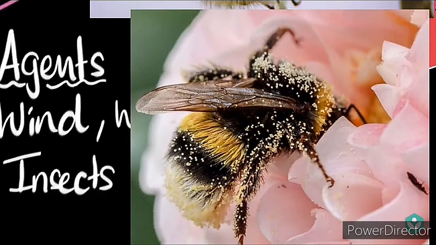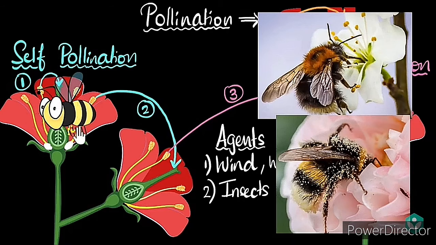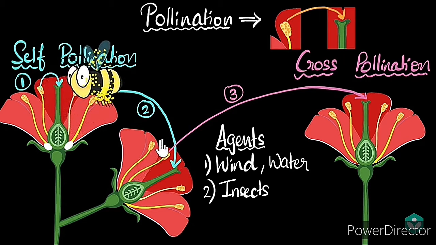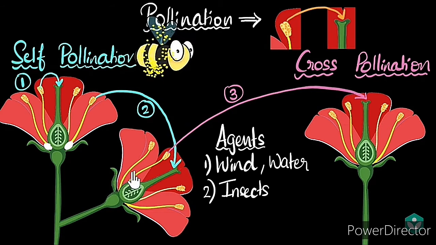So, pollen grain gets stuck to the bee and it starts moving to another similar flower to drink nectar. And while doing that, some of the pollen grains get transferred to the stigma and the pollination can happen. Okay? Understood?